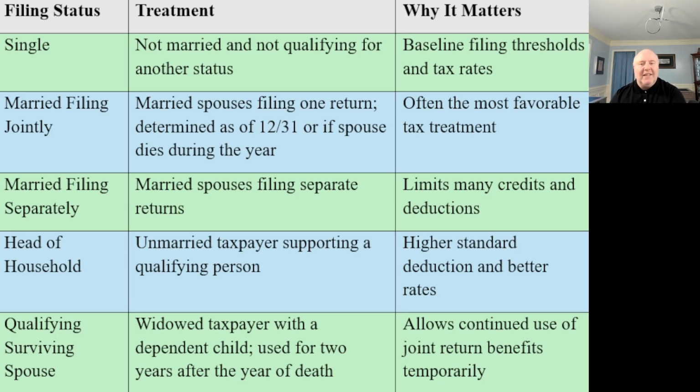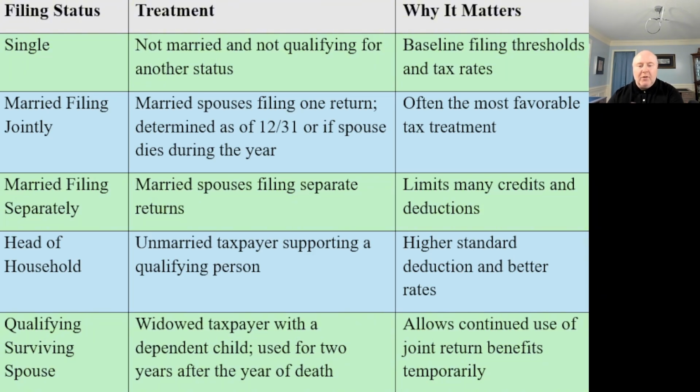So you get to take that married filing jointly if you were married at all during that year and they passed away during that year. Now, if you have a qualifying person, right? So you have a qualifying child, a dependent child, then you get another status. You get the qualifying surviving spouse. And what happens is the date of death, the year of death, you're married filing jointly.